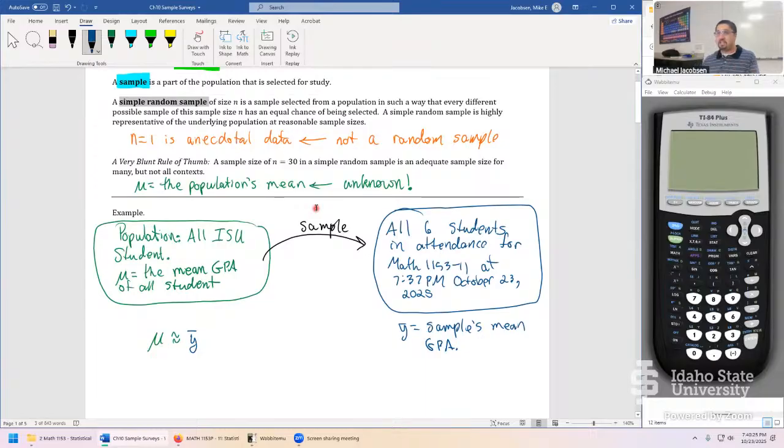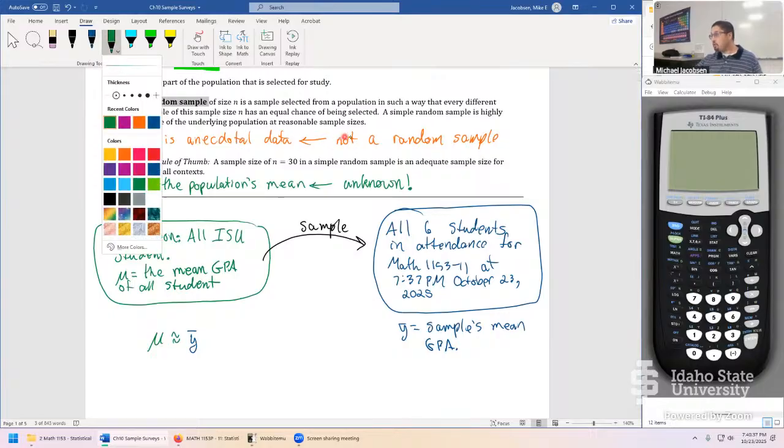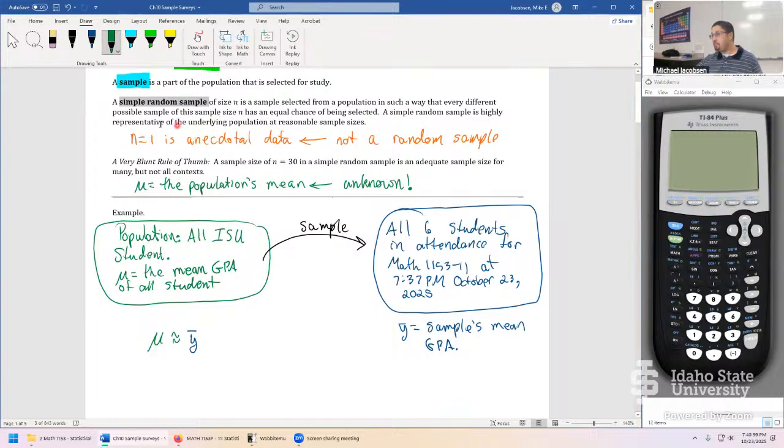Plus, there was no randomization, right? We just took who was here convenient today, and we're asking them kind of a strange question to ask a person, what's your GPA? So we can compute an average. So all these things go wrong, and it gives us something that is the opposite of what we want our random sample to do. A simple random sample is an excellent sampling design, and it gives us something that is representative of the underlying population. But like we mentioned, this is not representative whatsoever.